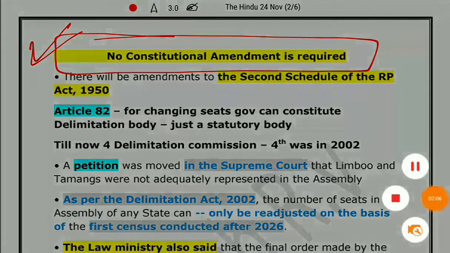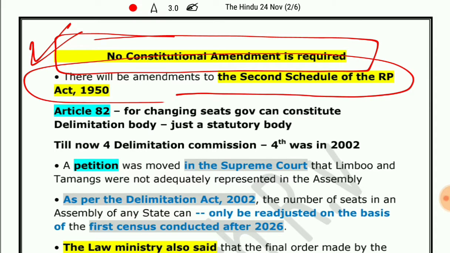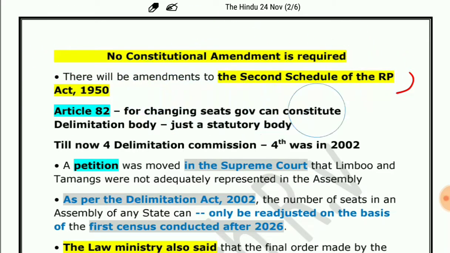We should not forget this. But an amendment is required, not a constitutional amendment, but an amendment in the Second Schedule of the Representation of the People Act 1950.